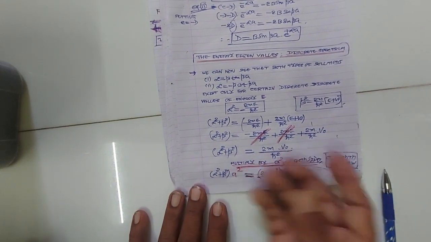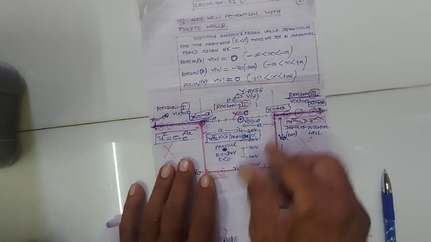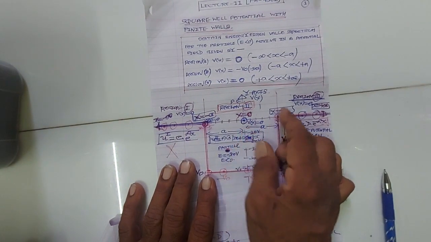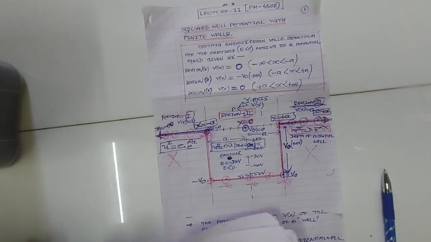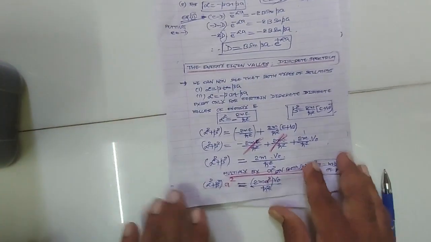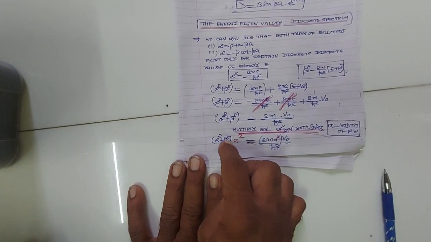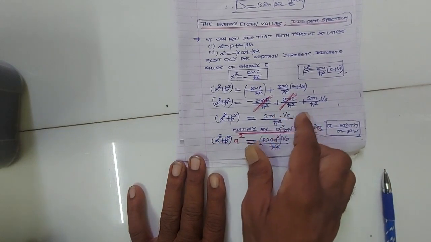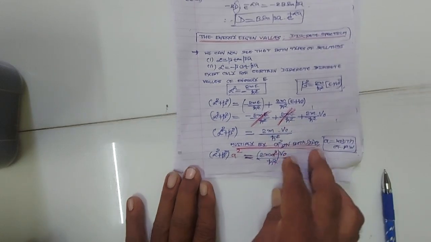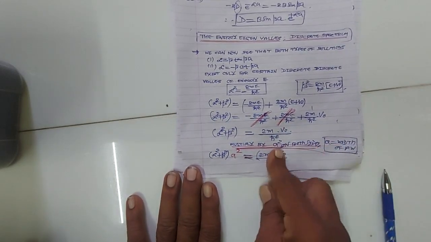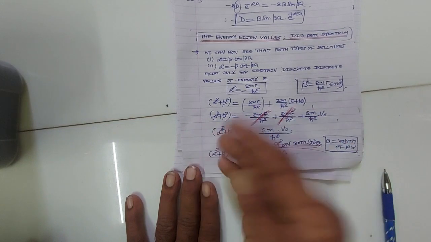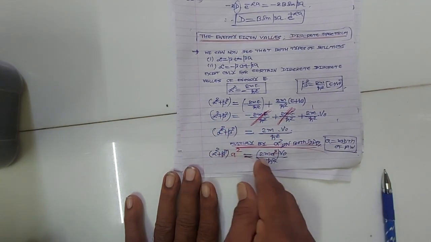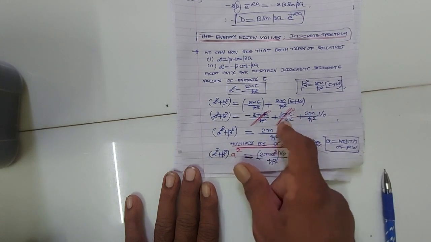Now if we multiply this by a square on both the sides, what is a? You can see here, a is the width of the potential well, and v0 is the depth of the potential well. So if you multiply both sides of this equation by a square, you will get alpha square plus beta square into a square is equal to 2m a square upon h cross square into v0. So let us multiply both sides with the width of the potential well squared.